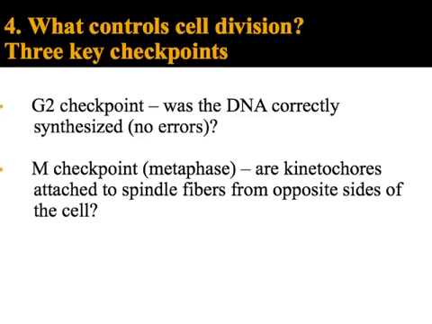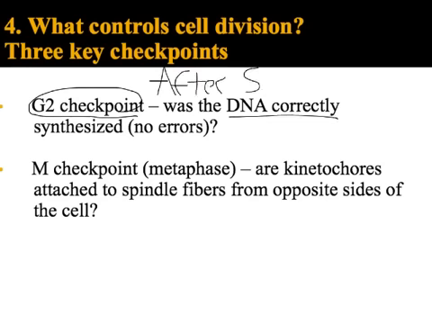Okay. So the next checkpoint is in G2. So remember G2, this happens after S. Okay, so remember in S my DNA was copied, so in G2 I'm checking was the DNA copied correctly. Because again, if it wasn't copied correctly, I don't want to move on. So in G2 we're checking to make sure that the DNA was copied correctly. And then finally, the last checkpoint is the metaphase checkpoint. Sometimes students think that M stands for mitosis, but this is actually a checkpoint in metaphase, which is part of mitosis. And what we're checking for is that the kinetochores are correctly attached to the spindle fibers.